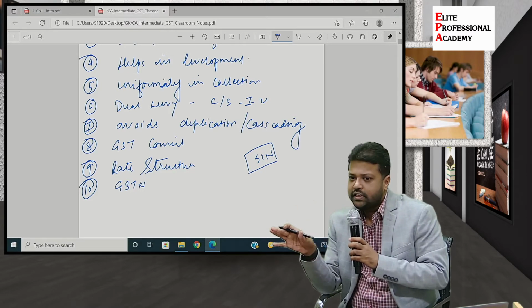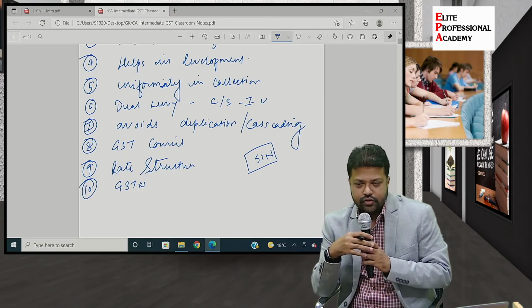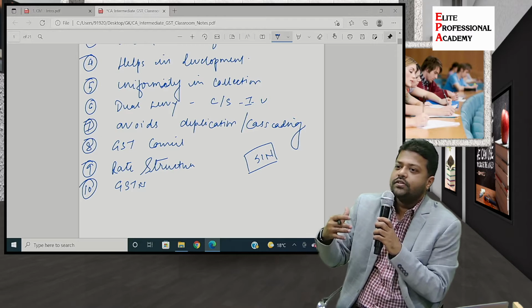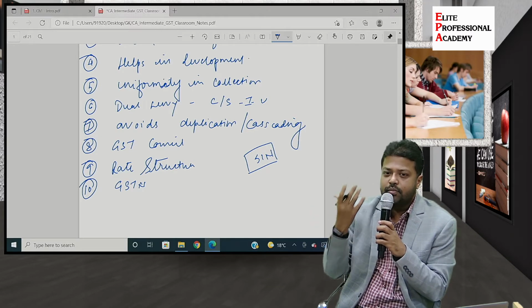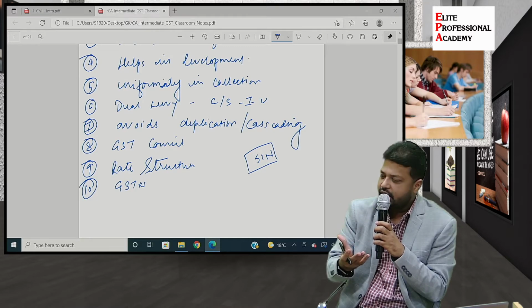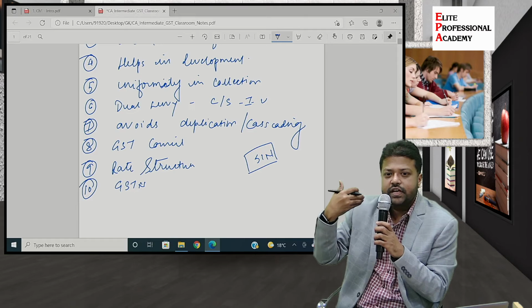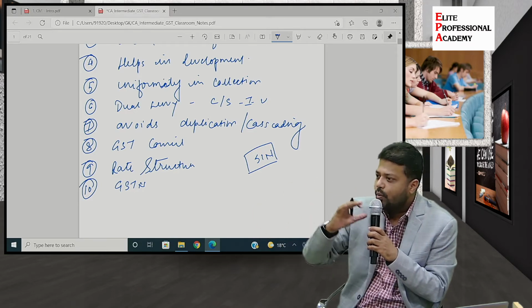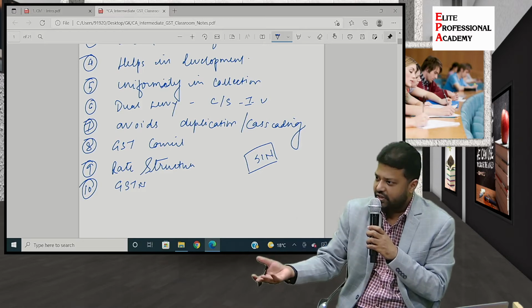Once registered under GST, there comes the compliance part. So every month the registered person has to file certain returns. Do you understand what is a return? Income tax return, GST return, right? Return is not taking something in return. Return is furnishing certain information to the government. That is commonly called a return. Okay, in layman's language, return is returning something.